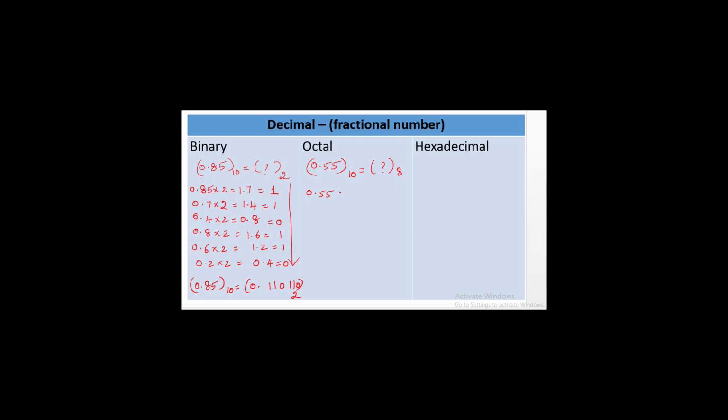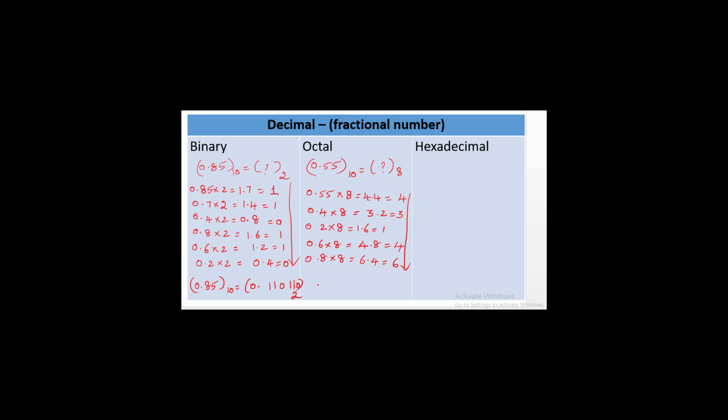0.55 multiplied by 8 is equal to 4.4. From this, we take the whole number 4 outside, and 0.4 is once again multiplied by 8. Its value is 3.2, and 3 is taken outside, and 0.2 is multiplied by 8. Its value is 1.6. 1 is taken outside, and 0.6 is multiplied by 8. Its value is 4.8. 4 is taken outside, and 0.8 into 8 is equal to 6.4. From this, 6 is taken outside. We can take the values from top to bottom.